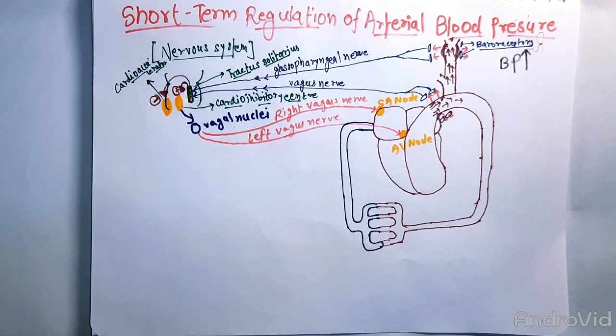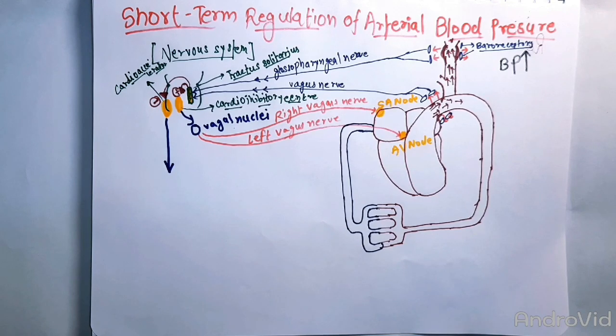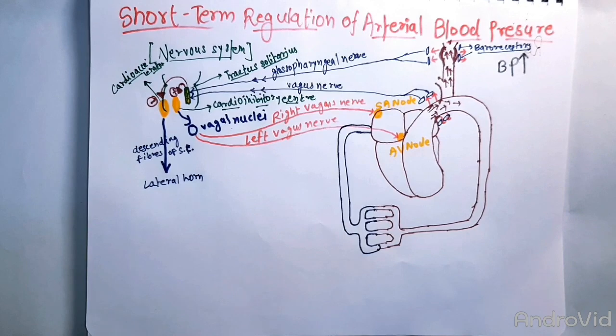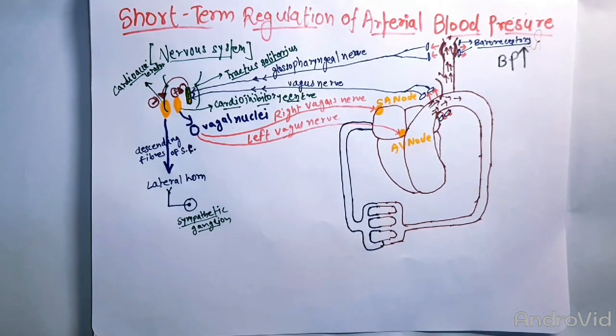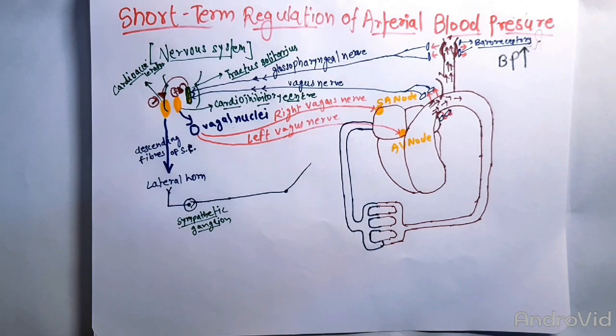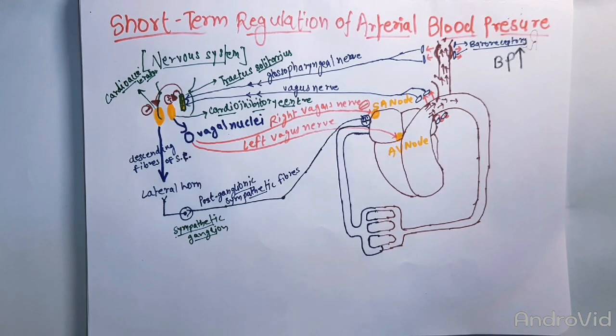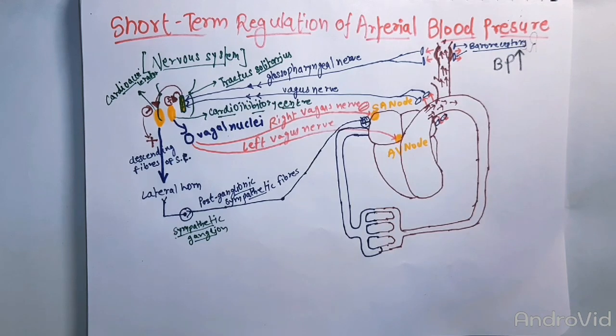In normal condition, what happens? The signals from this nucleus go through the descending fibers of the spinal cord to the lateral horn and to the sympathetic ganglion, from where the signals go on. But when the tractus solitarius inhibits the cardio accelerator, it cannot stimulate the SA node, so the blood pressure falls.